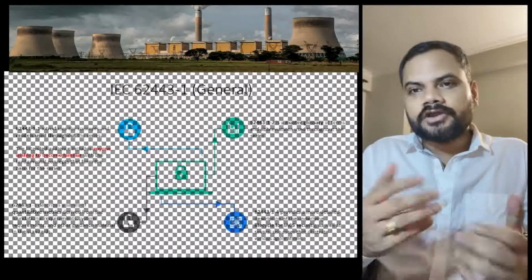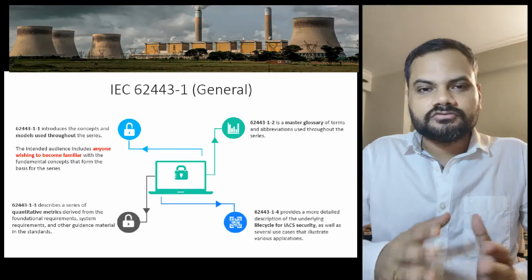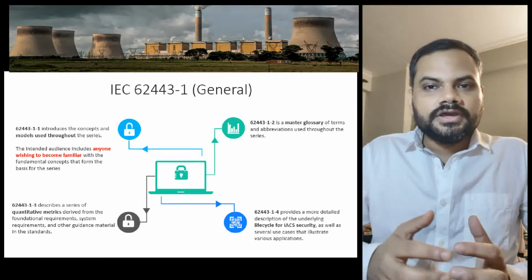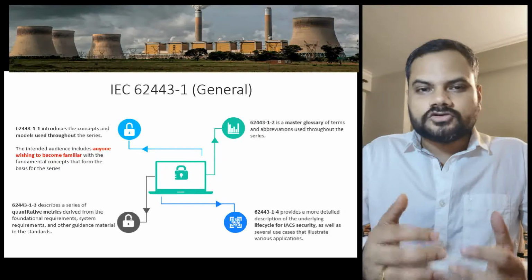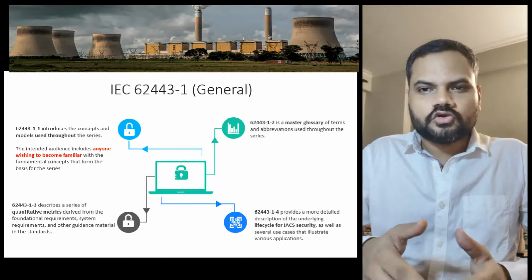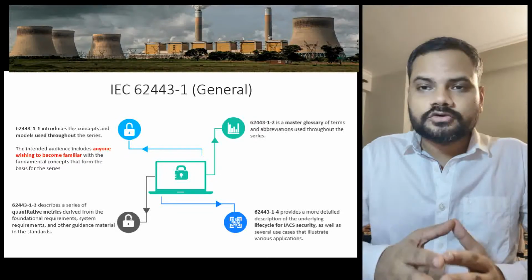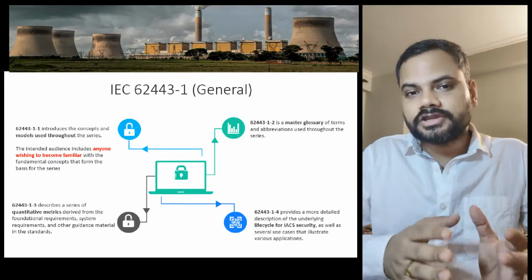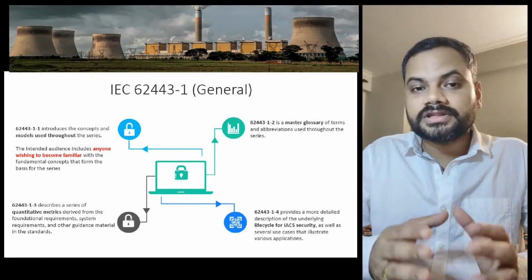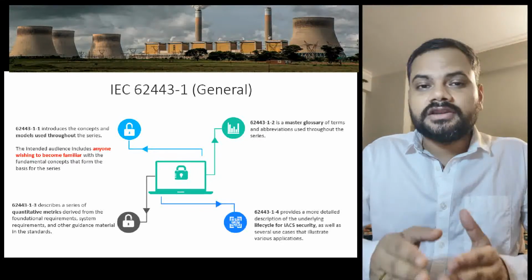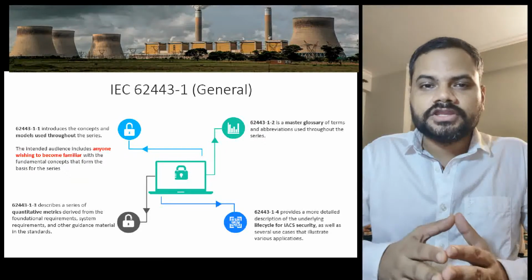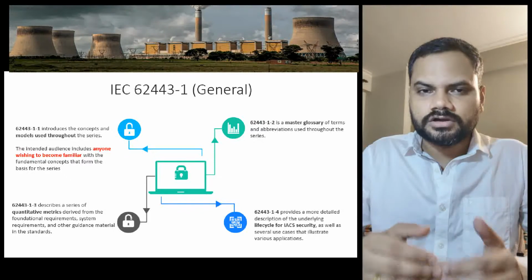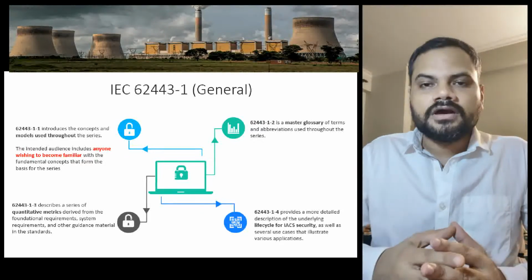Now let us go one by one. First is IEC 62443-1, which deals with technical specifications. 1.1 has the concepts and models used throughout, and the intended audience. In each of these documents you will see two parts: the concept of the document, and the intended audience. Who is the intended audience? Anyone who wishes to become familiar with or learn the fundamental concepts can refer to this.